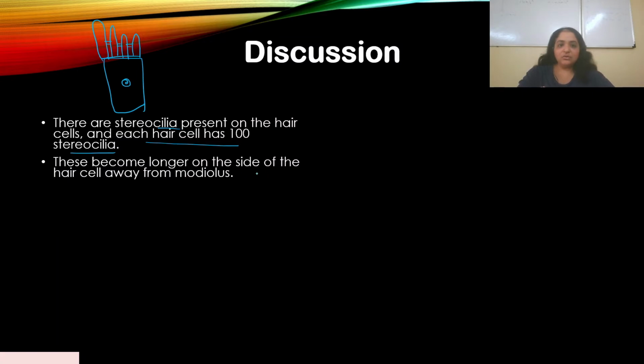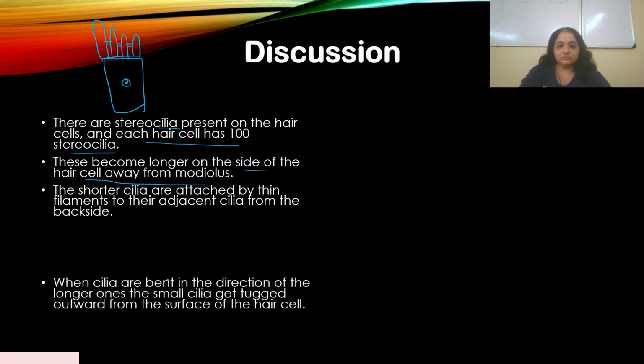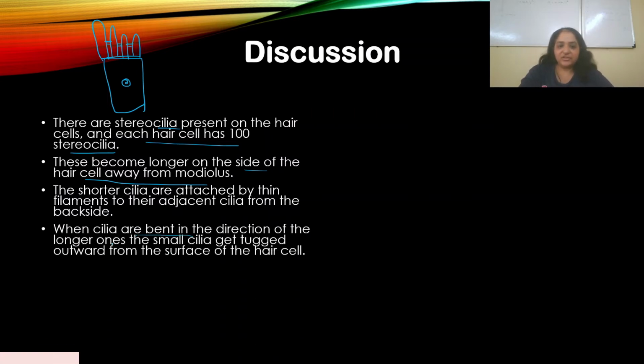So these become longer on the side of the hair cell away from the modiolus. Don't worry about these names; it's a structure in the inner ear. The shorter cilia attach via thin filaments to their adjacent cilia from the backside. Like I said, there are filaments present over here and they attach to the stereocilia on the longer side, like that. So when cilia are bent in the direction of the longer one, smaller cilia are tugged outward from the surface of the hair cell. Obviously, when cilia are bent in this direction, this will also get tugged. It's like tugging towards it, so they jut out from the surface of the hair cell.